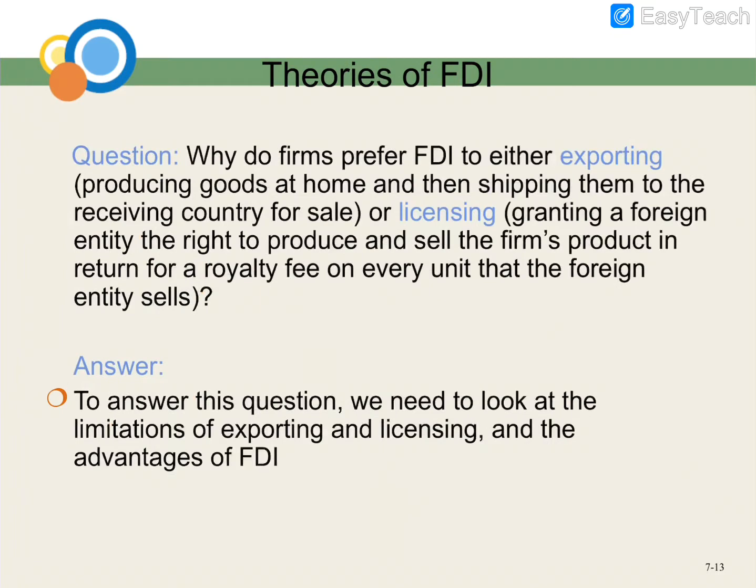Let's proceed. Why do firms prefer FDI to either exporting, producing goods at home and then shipping them to the receiving country, or licensing, granting a foreign entity the right to produce and sell the firm's product in return for a royalty fee on every unit that the foreign entity sells? To answer this question, we need to look at the limitations of exporting and licensing, and we need to see what the advantages of foreign direct investment are. We're going to discuss it later.